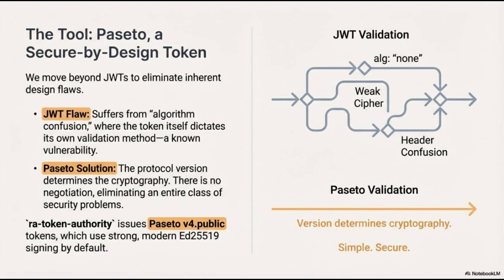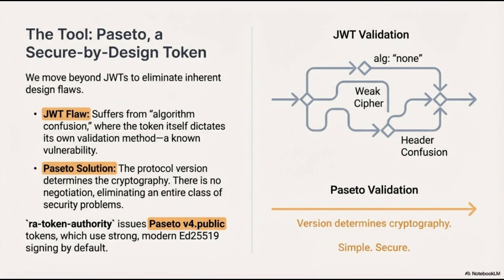Pasado addresses these issues by ensuring that the protocol version itself determines the cryptography. Because there is no negotiation involved, we eliminate an entire class of security vulnerabilities. In our environment, the Raw Token Authority issues Pasado v4.public tokens, which utilize strong, modern ED25519 signing by default. In contrast to the convoluted path of JWT validation, Pasado provides a straightforward, simple, and secure approach where the version